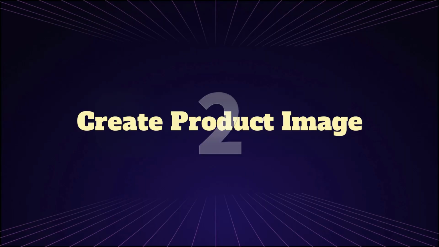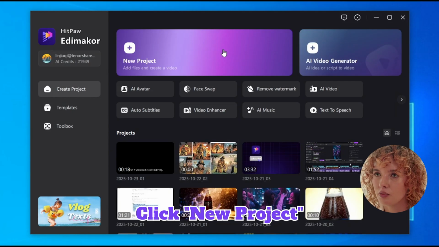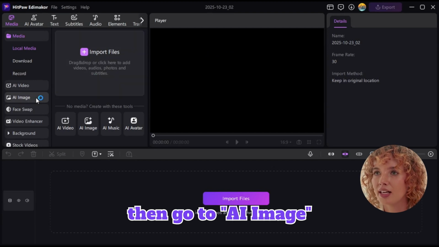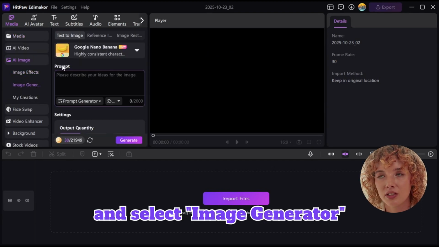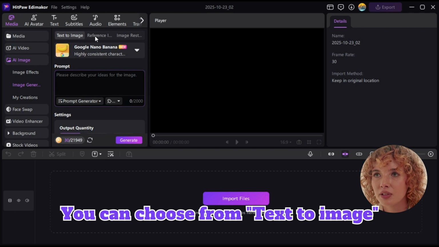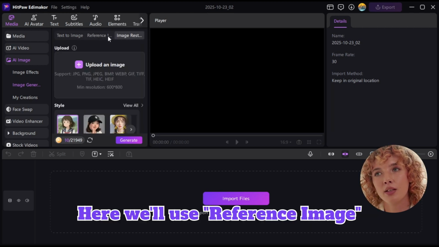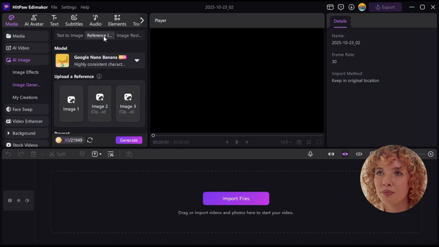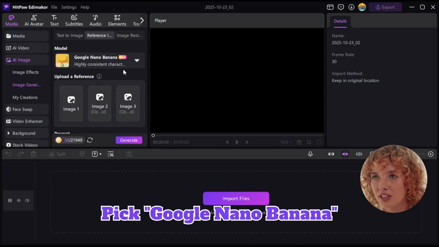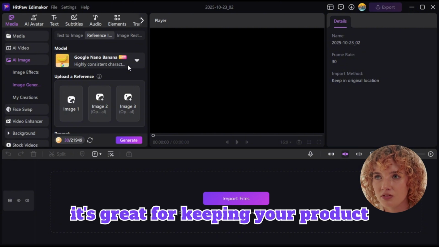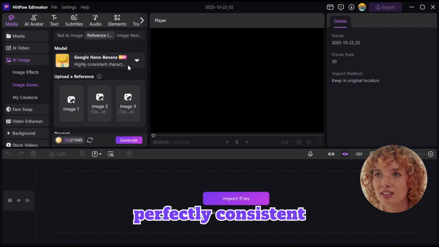Step 2. Create product image. Click New Project, then go to AI Image and select Image Generator. You can choose from text to image, reference image, or image restyle. Here, we'll use reference image. Next, pick Google Nano Banana. It's great for keeping your product perfectly consistent.